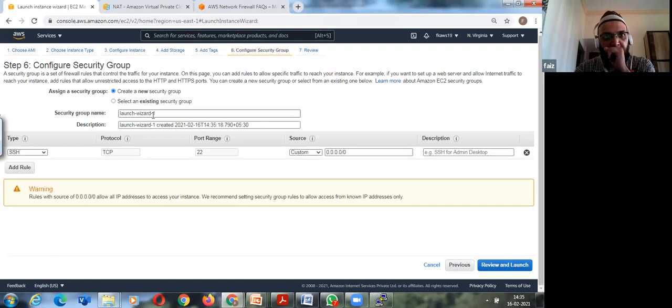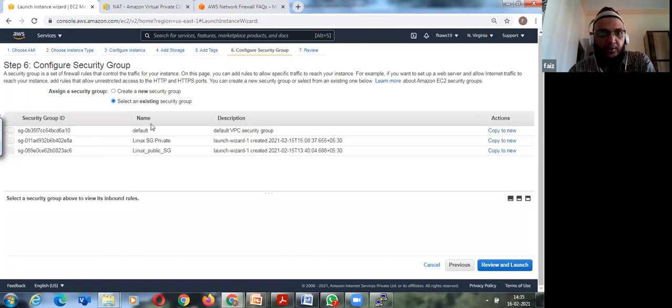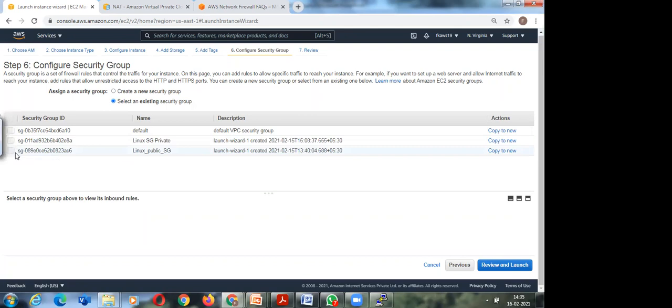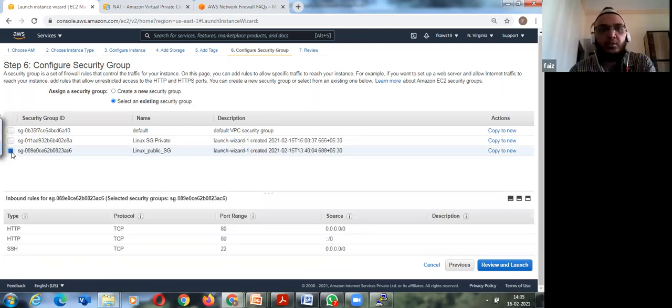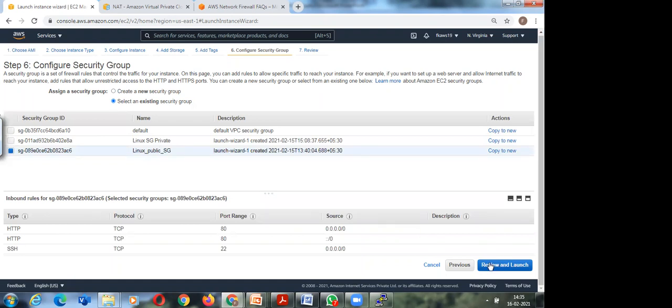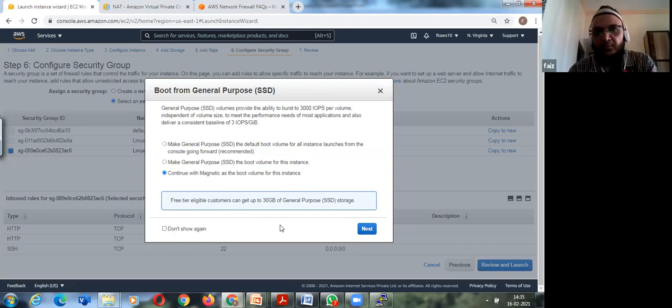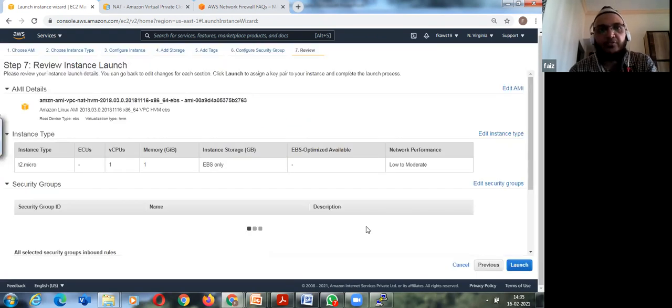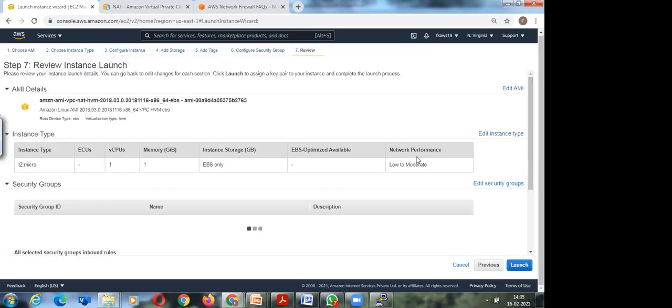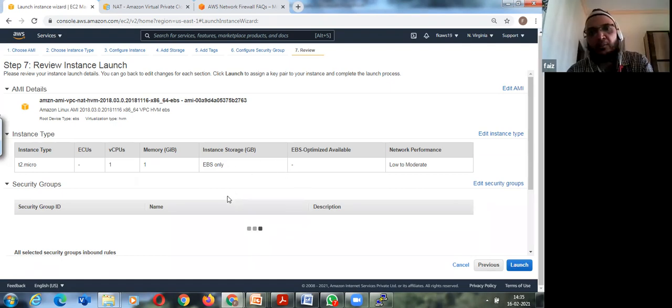I can use the existing. So Osman, if you see over here, you have two options: create a new security group or use an existing one. Here I can use the existing security group like my public SG. Since it is in the public subnet and I have already assigned a public security group, I'll be using this. Okay, and when I launch, I get this message because my free tier has expired. Then I will be asked for my key pair.